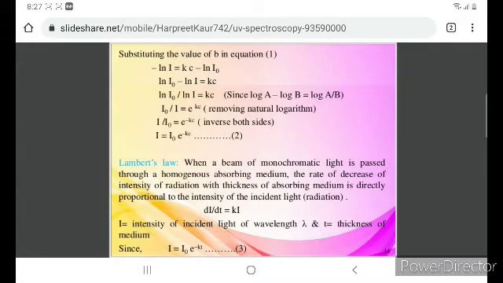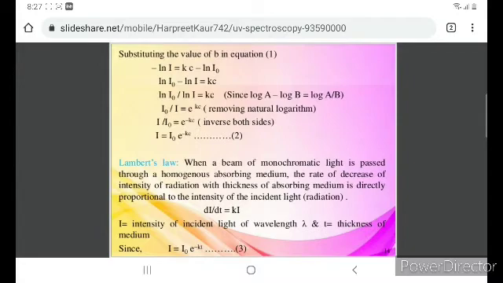Now we will remove the logarithm. So I0 upon I is equal to e raised to kC. And now we'll inverse both the sides. So I upon I0 is equal to e raised to minus kC. So our equation becomes I equals I0 e raised to minus kC.